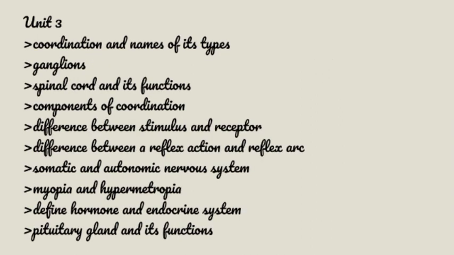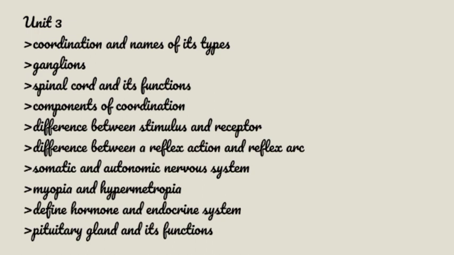From chapter 3, coordination and its types, ganglions, spinal cord and its function. Components of coordination, difference between stimulus and receptor, this is very important, difference between reflex action and reflex arc, somatic and autonomic nervous system, myopia and hypermetropia, define hormone and endocrine system, pituitary gland and its function.